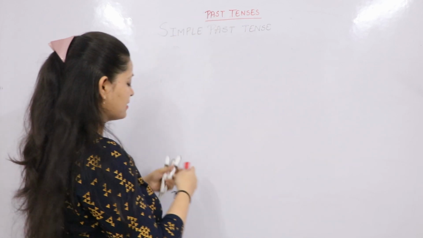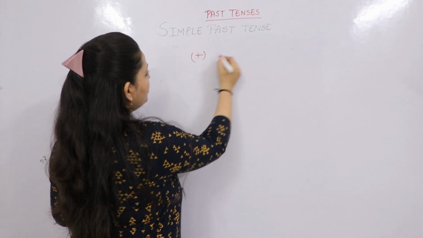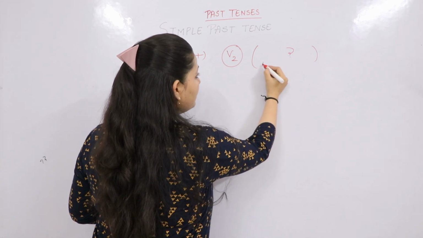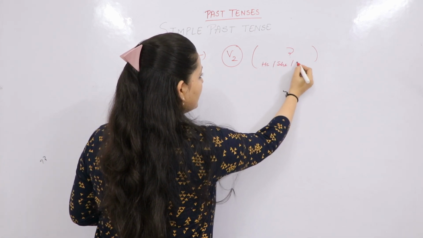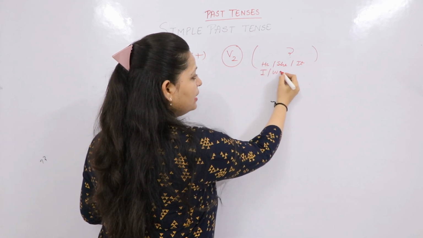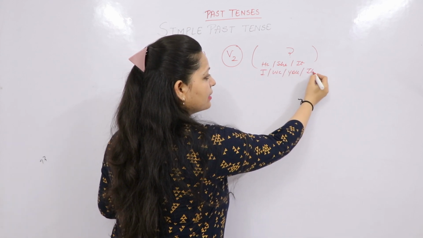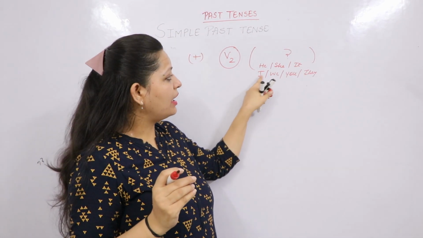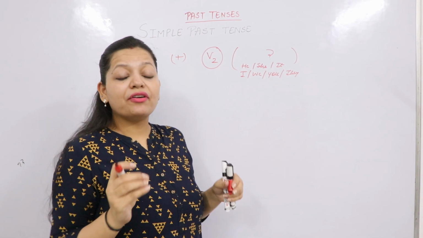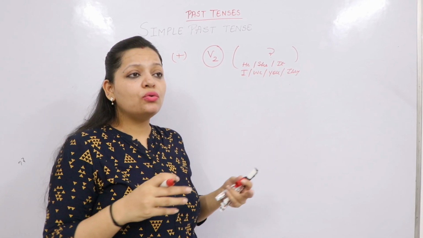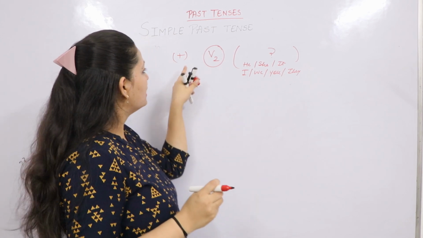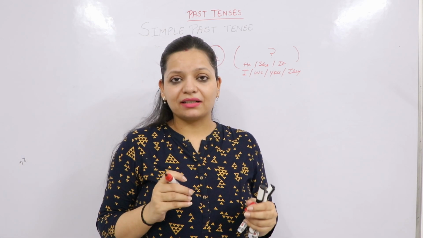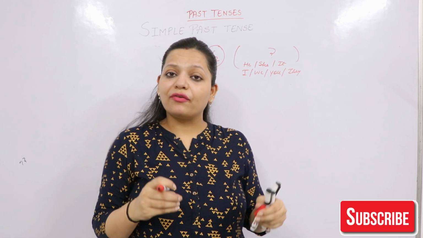For positive cases, मतलब आपने कोई एक्शन किया, we use verb second form. And the good news about this tense is आप कोई भी pronoun he, she, it, I, we, you, they या फिर my friends, my uncle, schools, students, जो भी आप बात करेंगे आप सिर्फ verb की second form लगाएंगे. जैसे my friends went for shopping, he came to my home, we went for a movie.